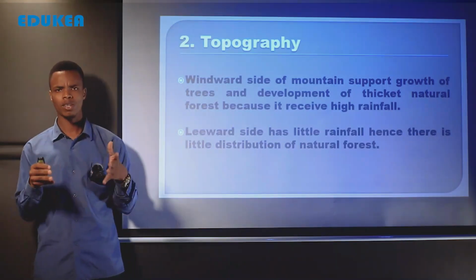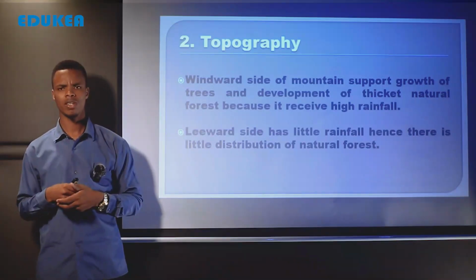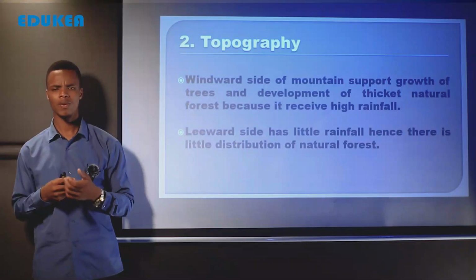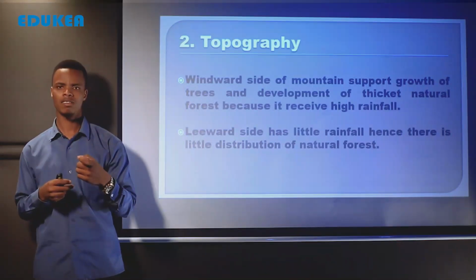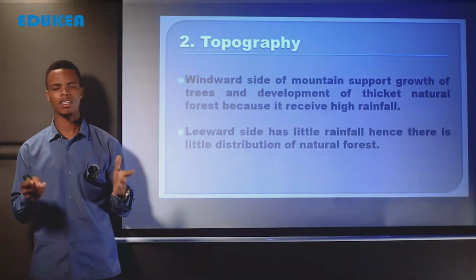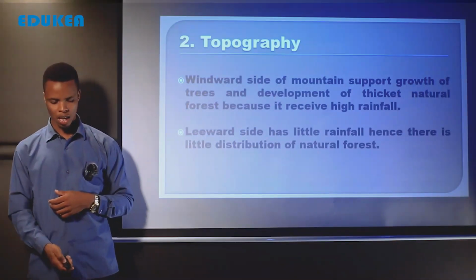So that is how topography affects distribution of natural forest in the world. You see that here we talk about two sides, leeward side and windward side. In windward side we have high distribution of natural forest compared with the leeward side where there is little distribution of natural forest.